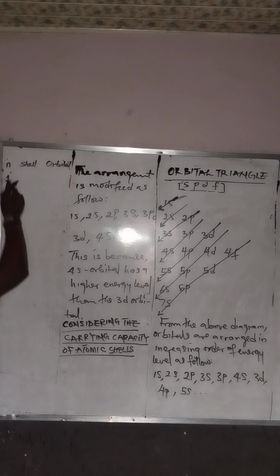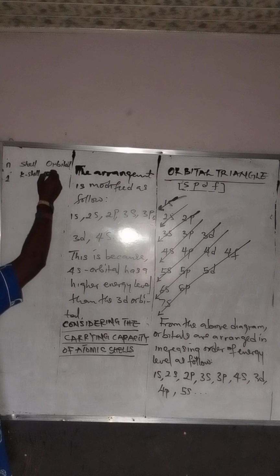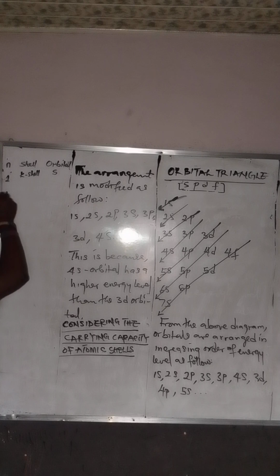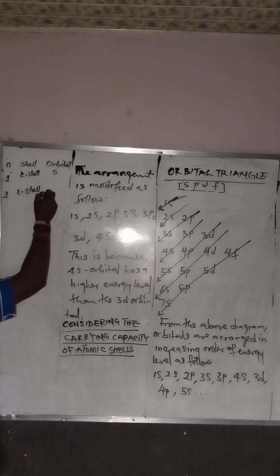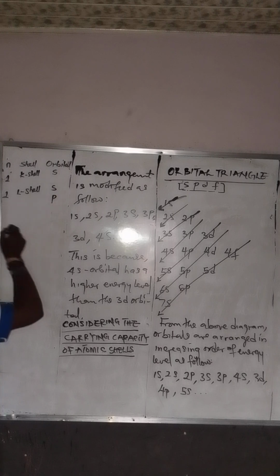The principal quantum number for K shell, first one is K shell, is 1. And I told you that K shell contains S orbital. Then the other one is number 2, L shell. L shell contains S orbital and P orbital.